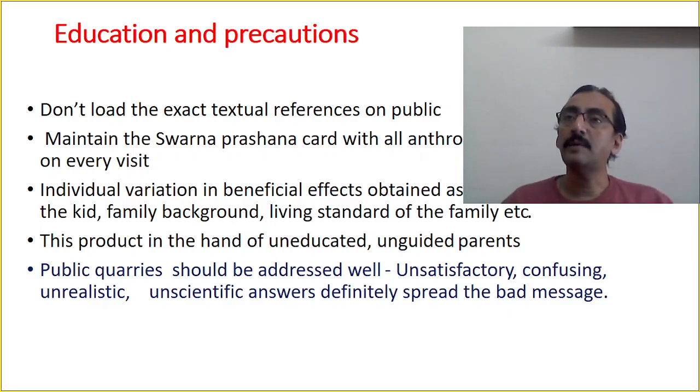Now, suppose आप normal kids को ही Swarna Prashanna दे रहे हो, वहां पे भी जो individual benefit जो मिलेगा उसमें variation हो जाएगा, क्योंकि every kid is not normal. That means every kid is not same. ठीक है, हर बच्चे का dietetics अलग है, family background अलग है, genetic background अलग है, living standard अलग है. ठीक है, so family care अलग है. So therefore you cannot expect the similar kind of response by Swarna Prashanna in a normal child, each and every child.